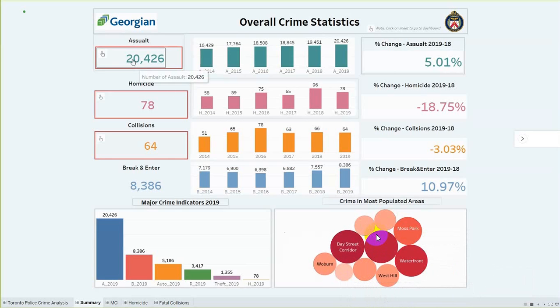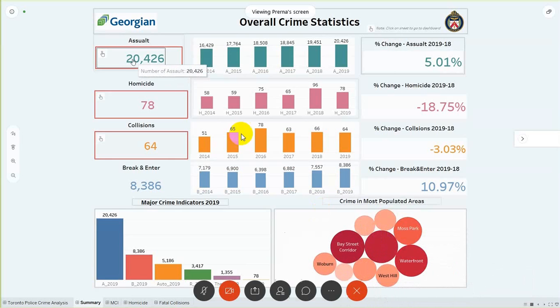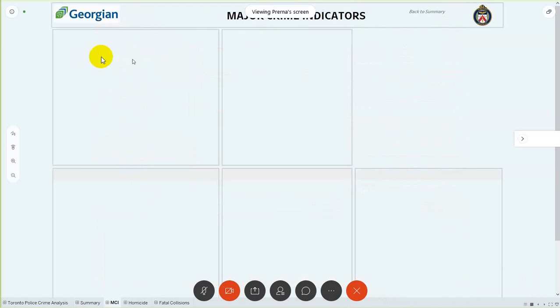In order to move over to the next tab, we have added buttons on assault, homicide, and collisions. Once you click on those buttons, you can see the in-depth analysis done on each of them.